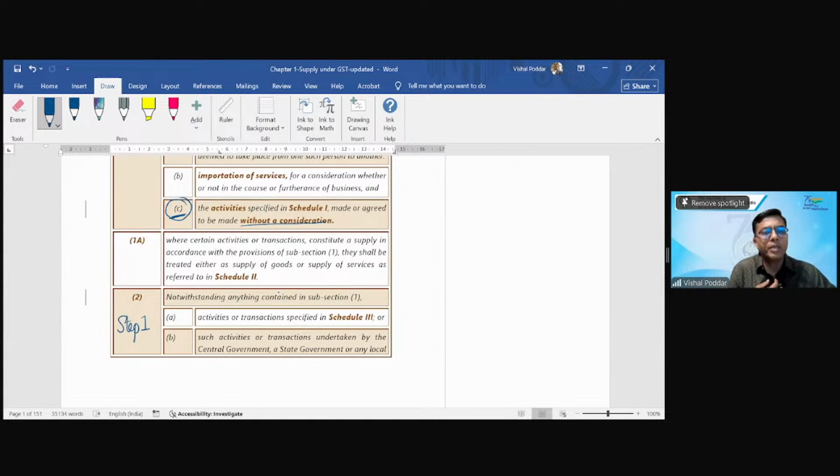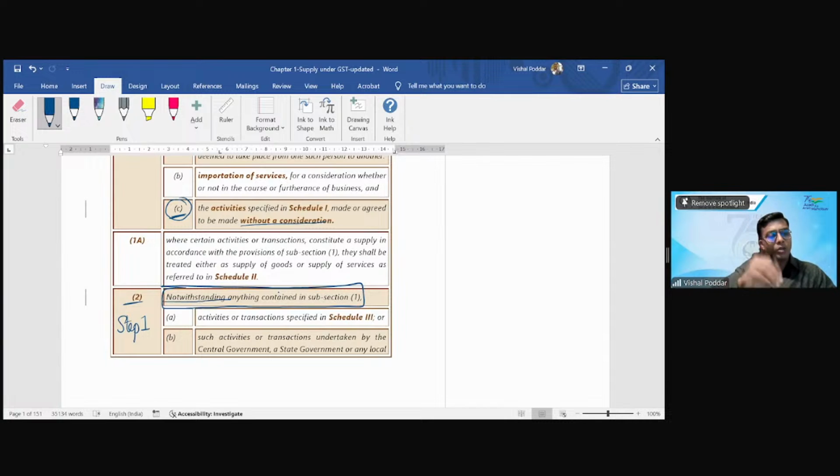And why this is my step 1, I'll tell you. It is not created by me. It is created by the law. See this. Now, students, this is a very important point when you are reading and interpreting a law. If any part of the law, like this subsection, is starting with this notwithstanding, you know what it means? It means that this part is superior. Superior to what? Either it will say notwithstanding anything contained in any provisions of this act, so this subsection will become superior to entire act. If it says notwithstanding anything contained in this section, so this subsection will become superior to entire section 7.